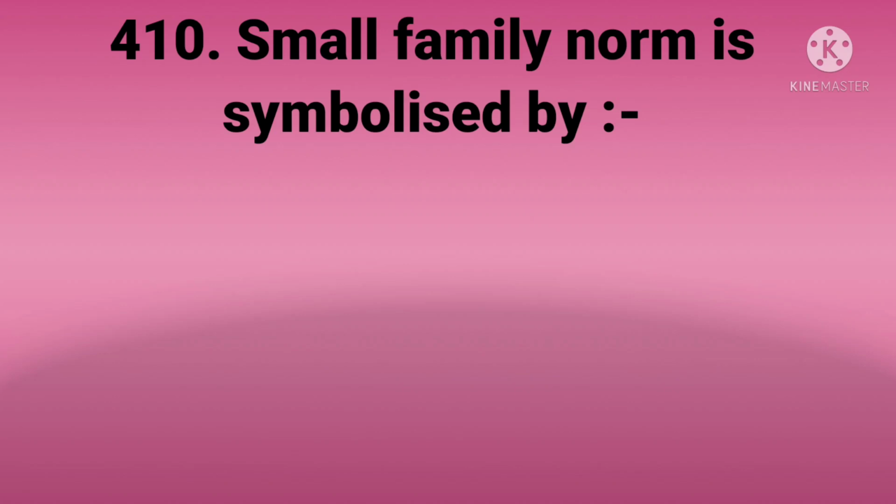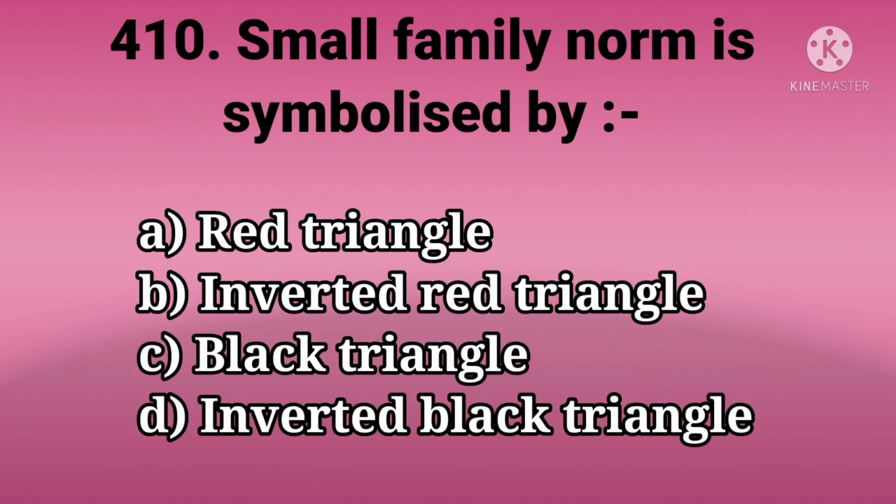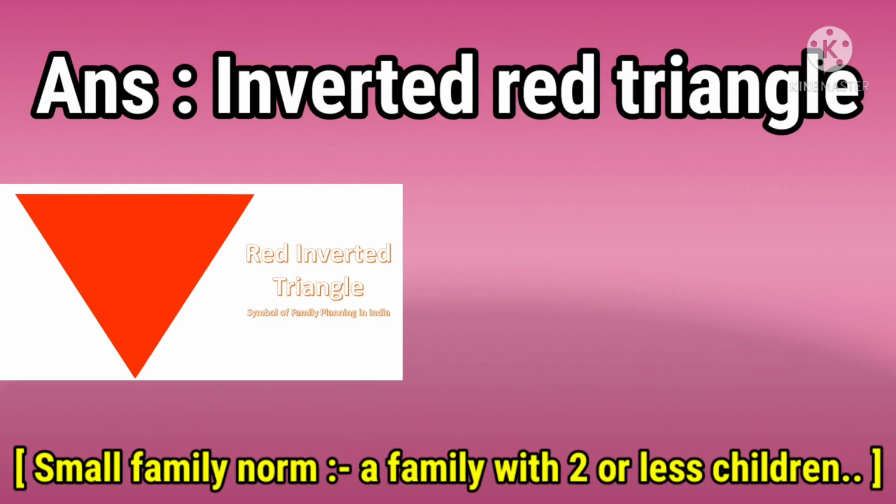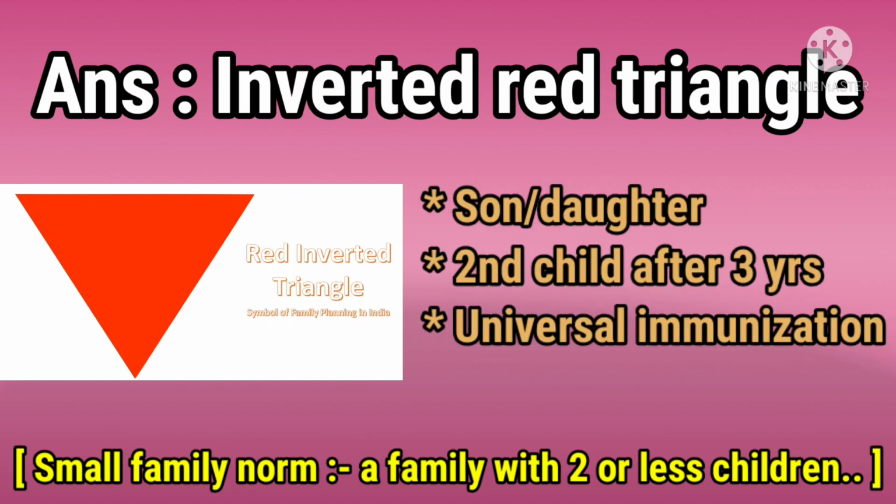In the next question, small family norm is symbolized by. The options are red triangle, inverted red triangle, black triangle and inverted black triangle. And the answer is inverted red triangle. Small family norm means a family with 2 or fewer children. Mottos ഉണ്ട്, that is son or daughter 2 will do, second child after 3 years and universal immunization.